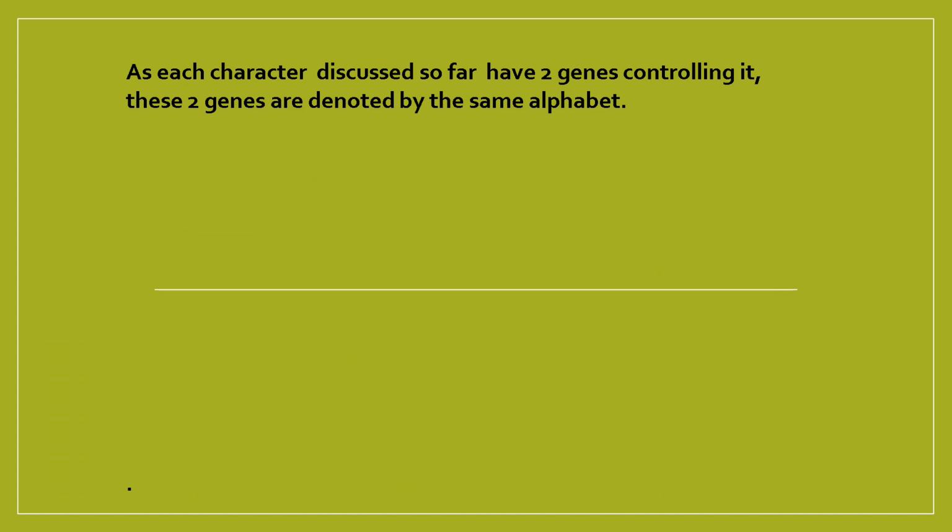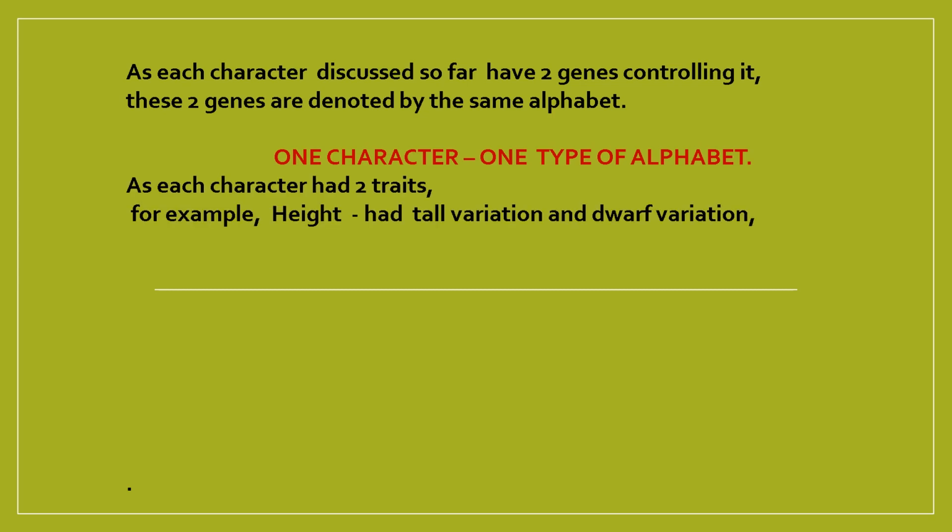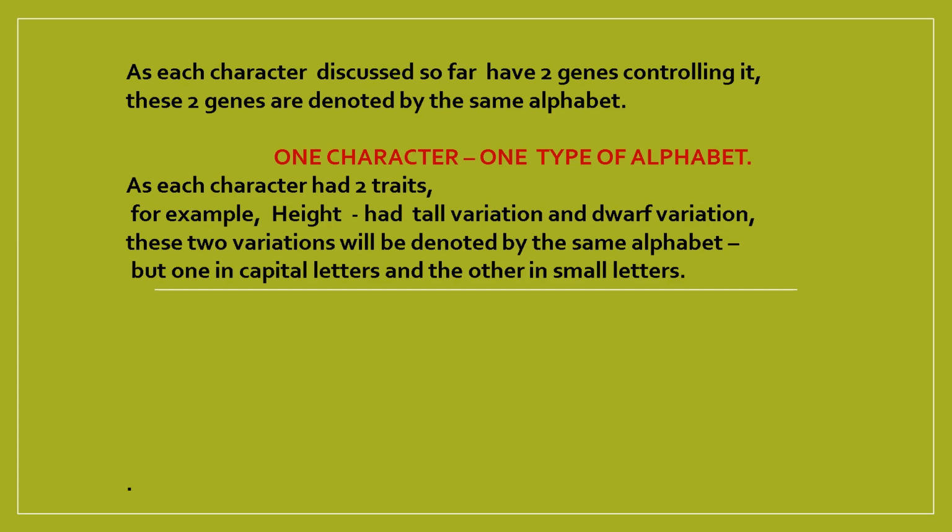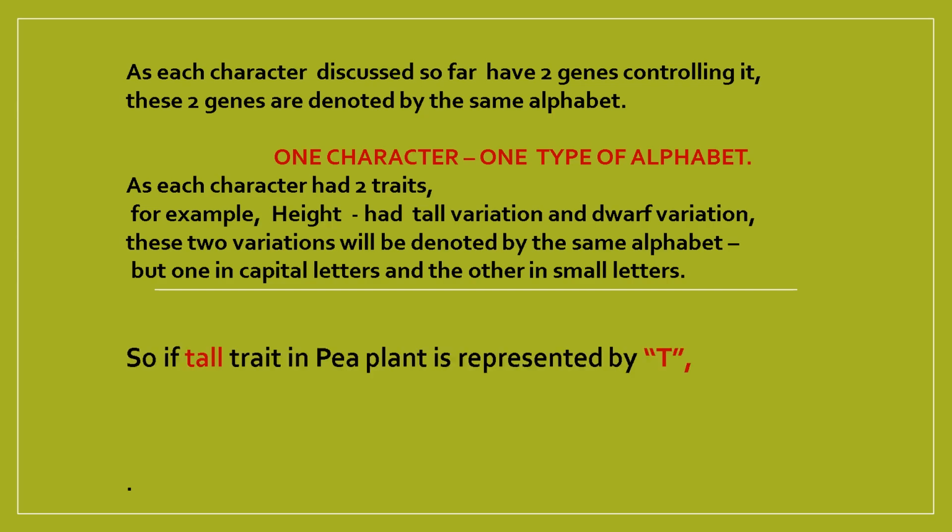As each character discussed by us will have 2 genes controlling it, these 2 genes of one particular character should be denoted by the same alphabet. Don't forget this golden rule: one character, one particular alphabet. For example, I'll take height as a character in pea plants. It has got 2 traits, tall and dwarf. These 2 variations should be denoted by a same alphabet. It can be A, it can be B, it can be D, it can be X. And as there are 2 variations, one of the variation will be denoted by capital letter and one of the variation will be denoted by a small letter.